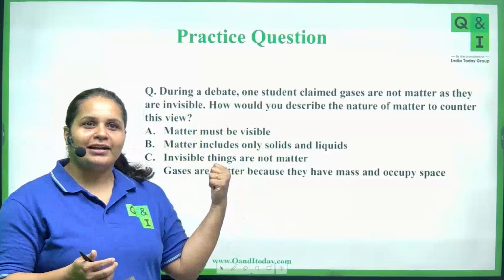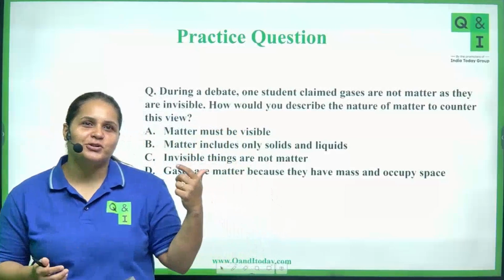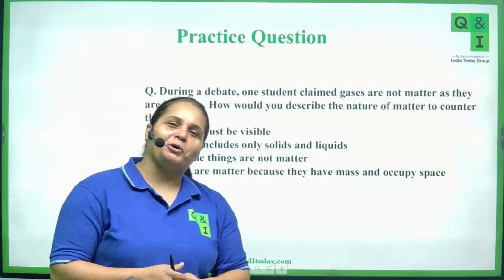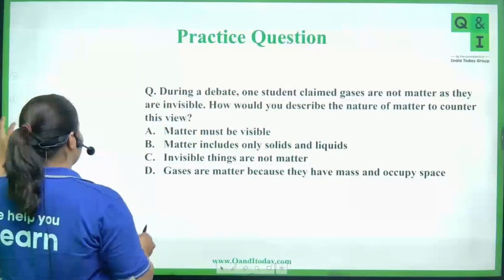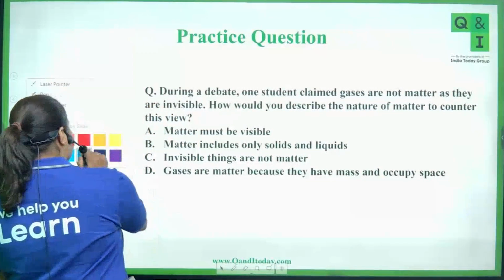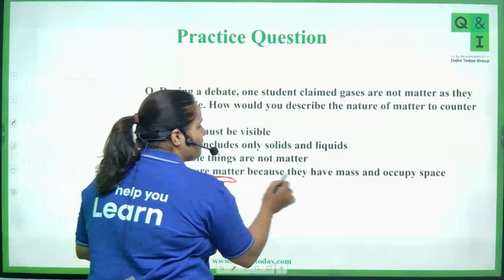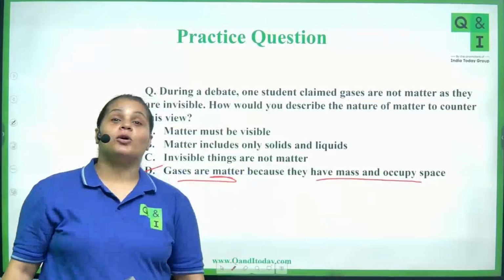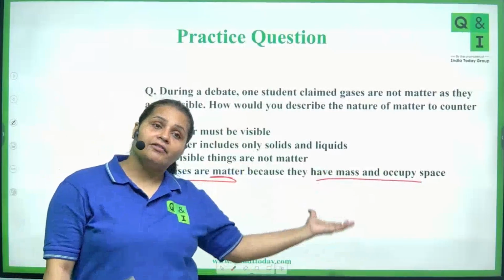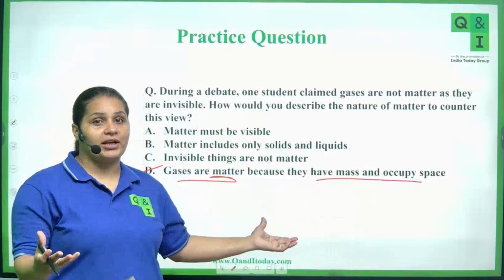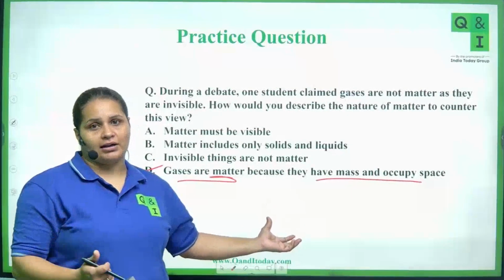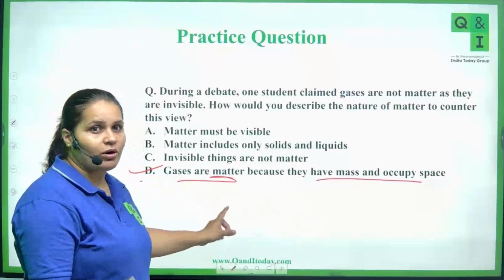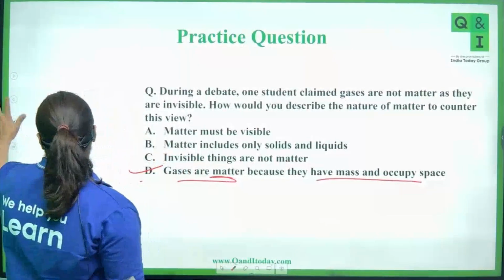Very good, all of you are giving me the right answer here. The right answer is option D: gases are matter because they have mass and occupy space. I have given this question in objective form, but it could be a subjective question of 1 mark, so this is what you need to write.